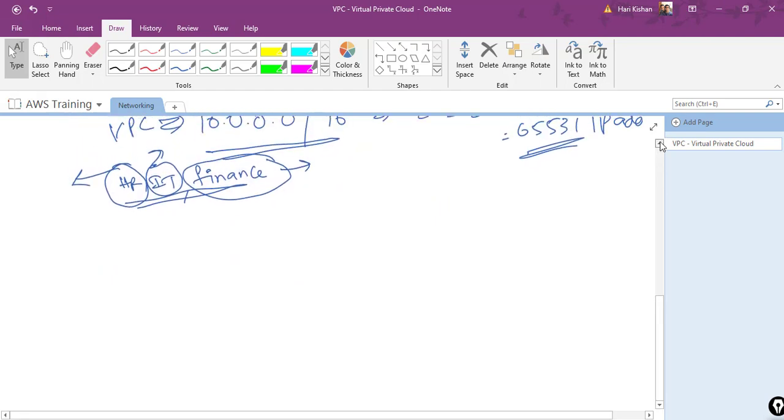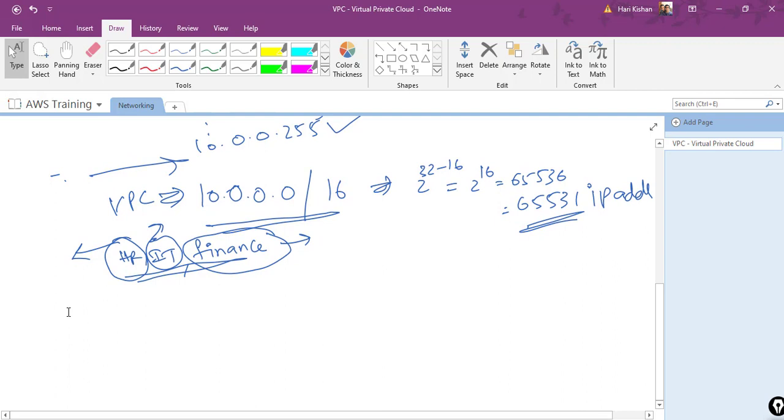So I can create some subnets, but those should be isolated. I mean, it should be in the same VPC IP address range, which is 10.0.0.0/16, but I can have a separate CIDR range for subnets.